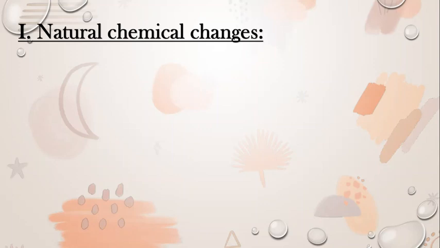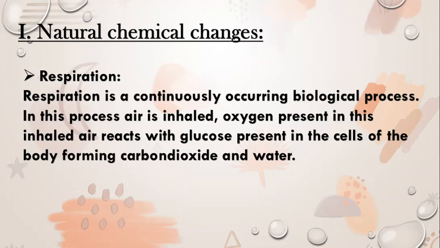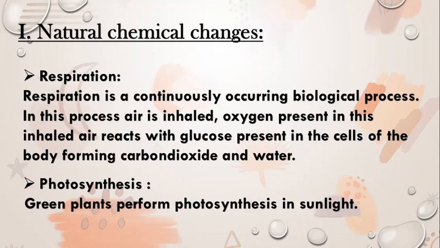In natural chemical changes, we have respiration as well as photosynthesis. Respiration is a continuously occurring biological process. In this process, air is inhaled. Oxygen present in this inhaled air reacts with glucose present in the cells of the body, forming carbon dioxide and water. Photosynthesis: green plants perform photosynthesis in sunlight.